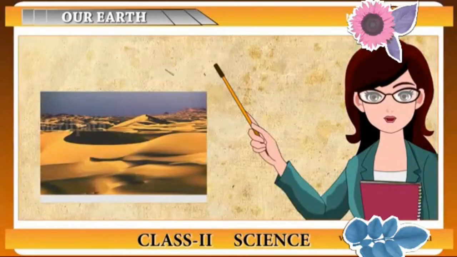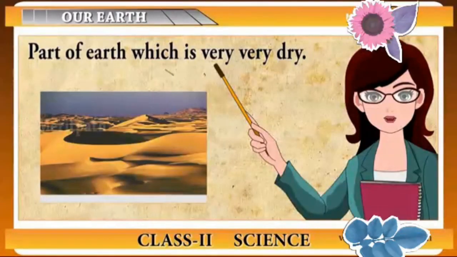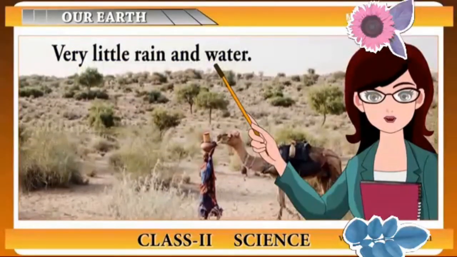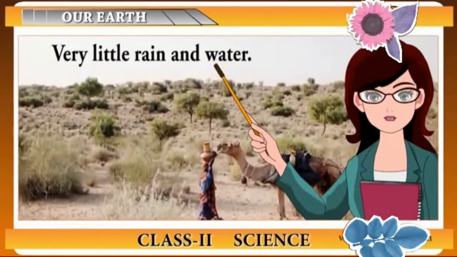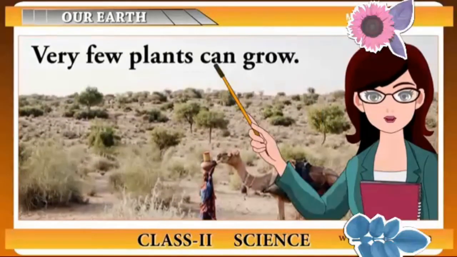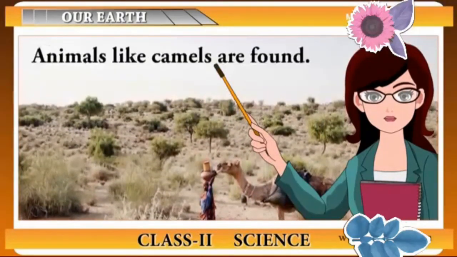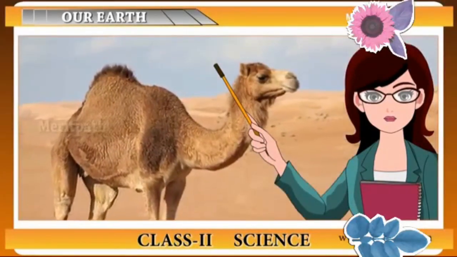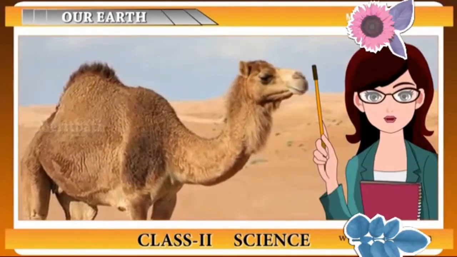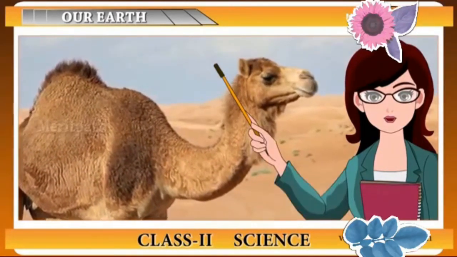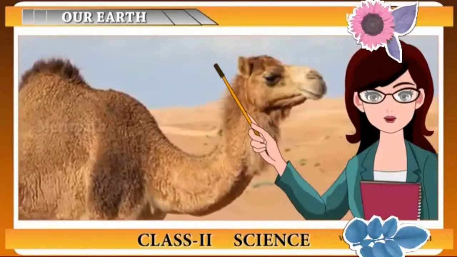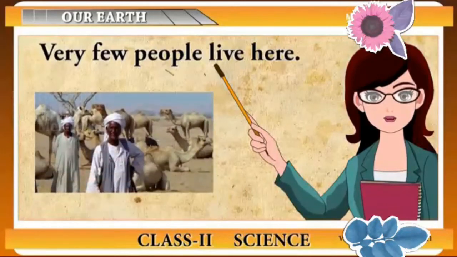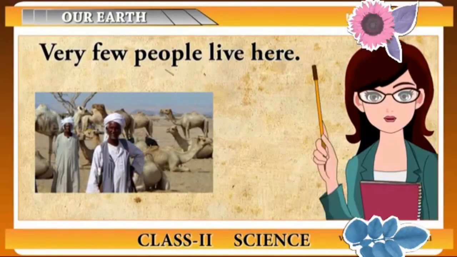Desert. Desert, as we all know, is a dry land which is covered with sand. There is a scarcity of water in the desert area because of lack of rain. Very few plants are grown and animals like camel live in the desert. So how can camel survive the desert temperature? It is because of its thick coat of the body and due to its nature to live without water for days together. Existence of human is very less in the desert land.